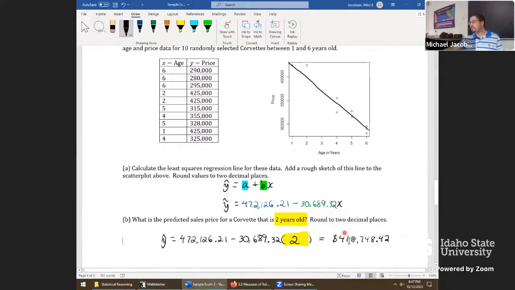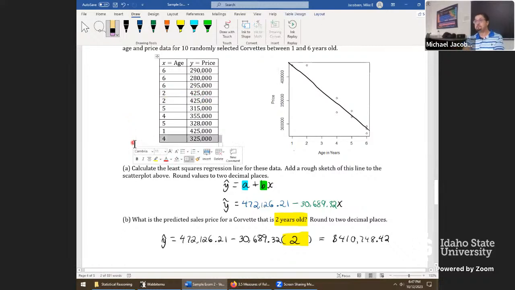So for this 2-year-old Corvette, that's about the price that the regression line equation predicts. The actual price of the 2-year-old Corvettes, there's a couple of them, a little bit more. So at 2 years, it looks like we're underestimating. The dot right above is the actual price that the Kelly Blue Book was giving. But when it comes to linear regression, there's always error. We're not expecting this predicted value to line up exactly with the real values in the data set. Any questions, folks, with that one there?